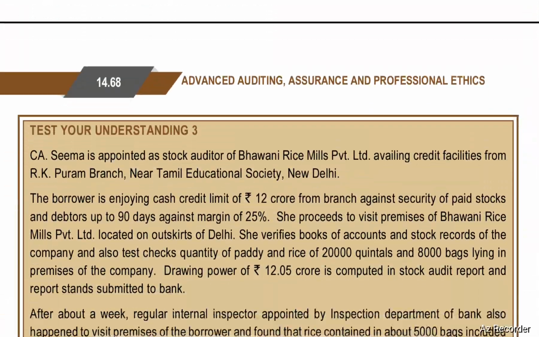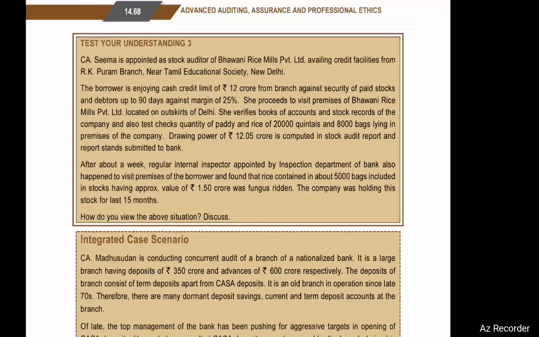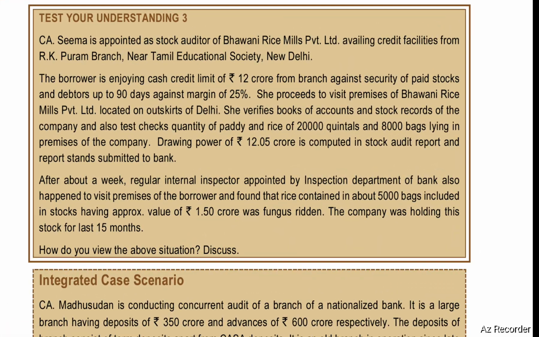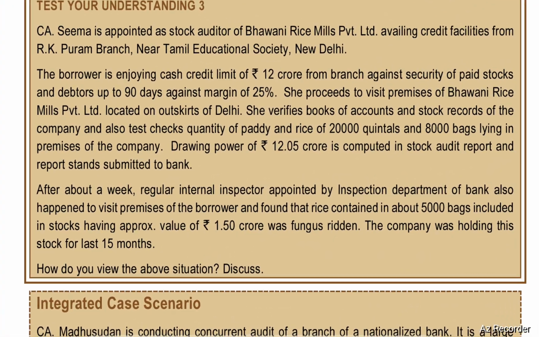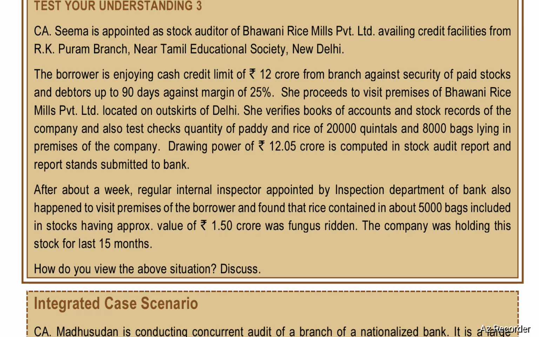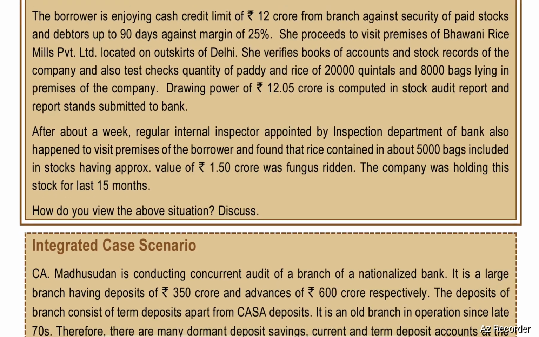Test your understanding 3. CS Seema is appointed as stock auditor of Bhavani Rice Mills Private Limited, availing credit facilities from RK Puram branch near Tamil Education Society, New Delhi. The borrower is enjoying a cash credit limit of 12 crores from the branch against security of paid stocks and debtors up to 90 days against a margin of 25%.